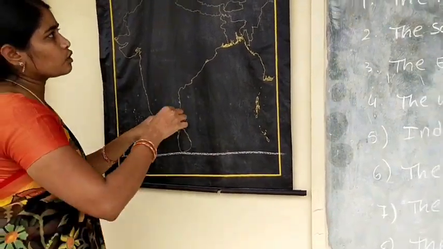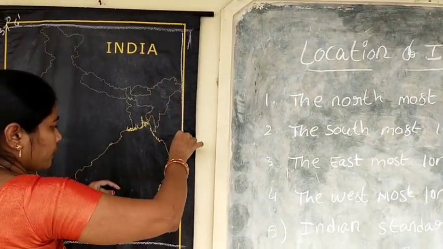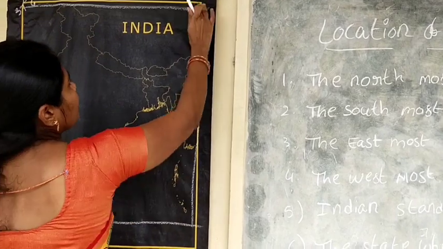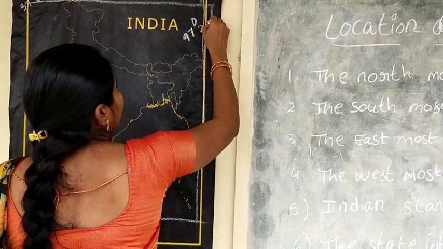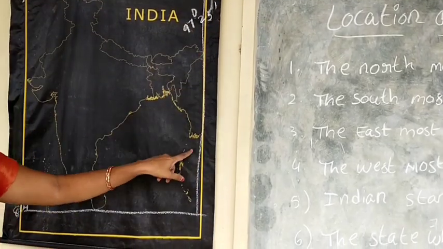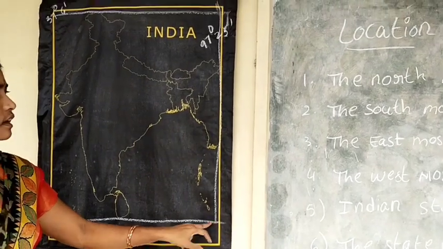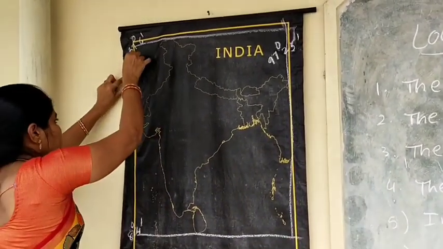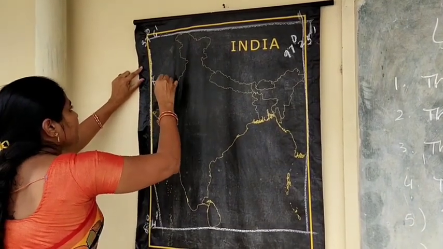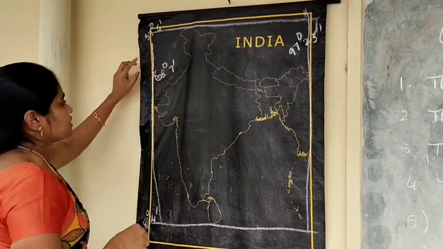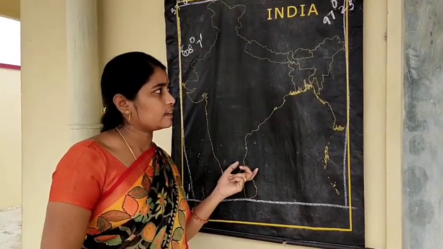So the eastmost longitude: 97 degrees 25 minutes longitude is the eastmost longitude in our country. And next one is 68 degrees 7 minutes longitude, which is the westmost longitude in our country.